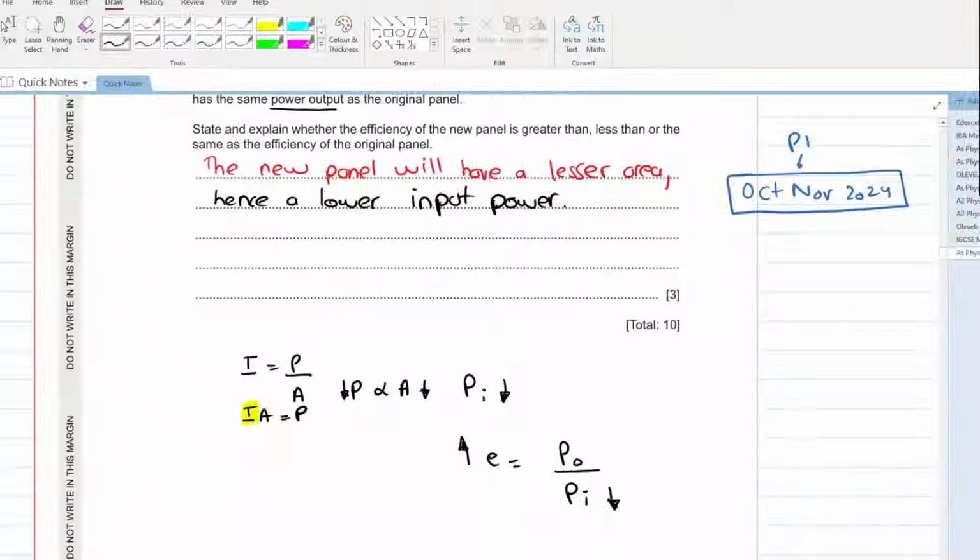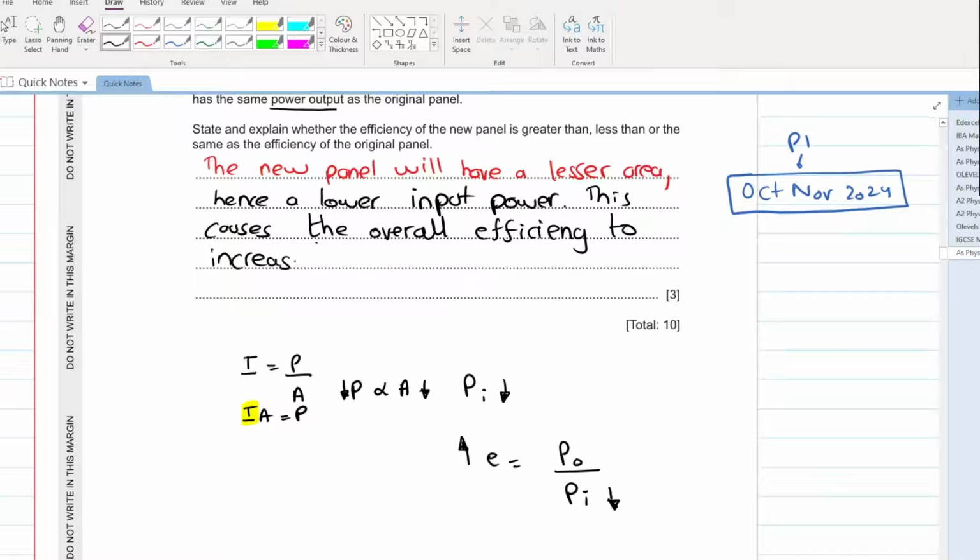This causes the overall efficiency to increase. Simple. Okay, all clear? Is question one clear to all of you?